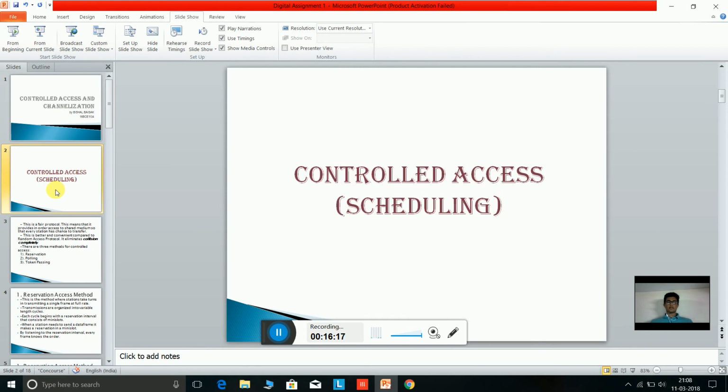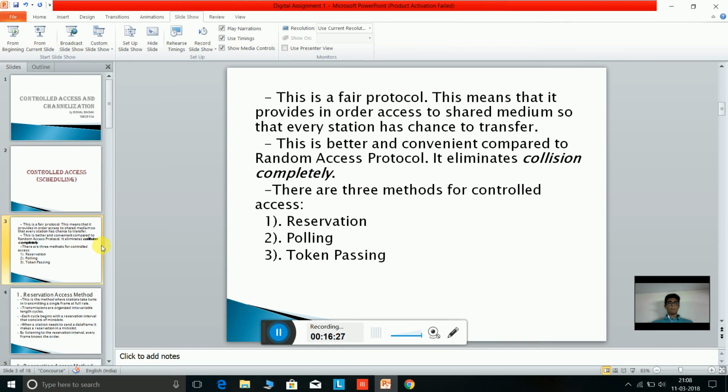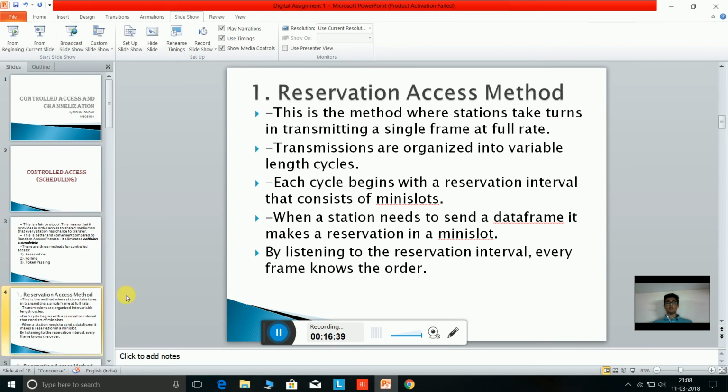Controlled access, or scheduling. Controlled access is different from random access because it is much more efficient and avoids collision completely. There are three methods for controlled access: reservation, polling, and token passing. Reservation is where stations take turns in transmitting a single frame at full rate.